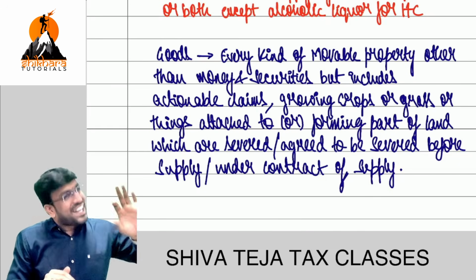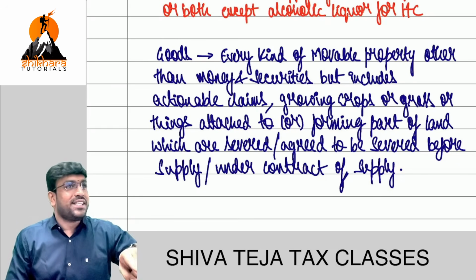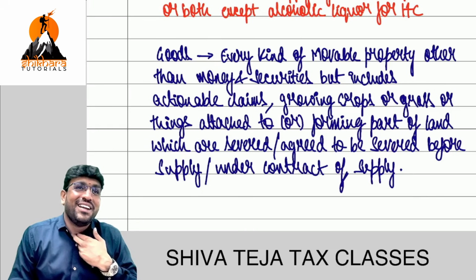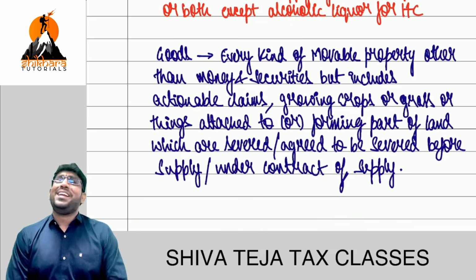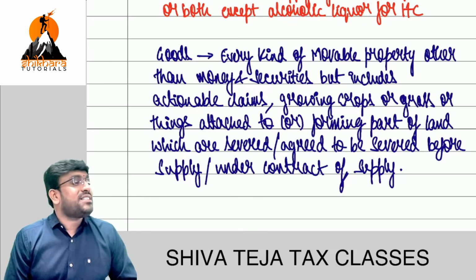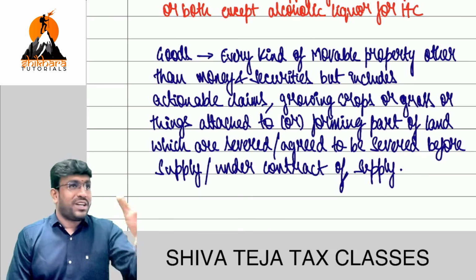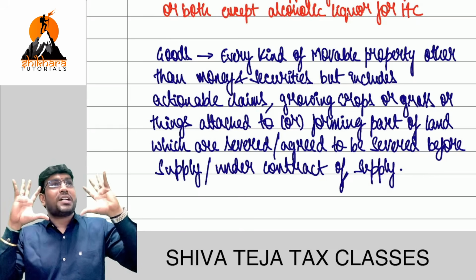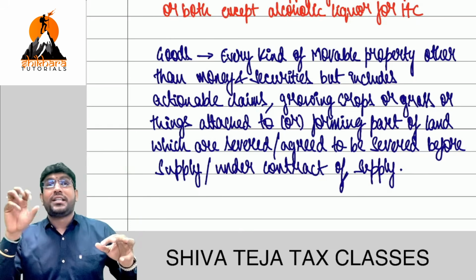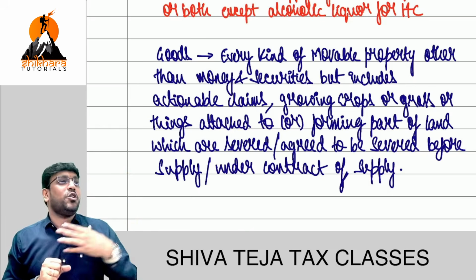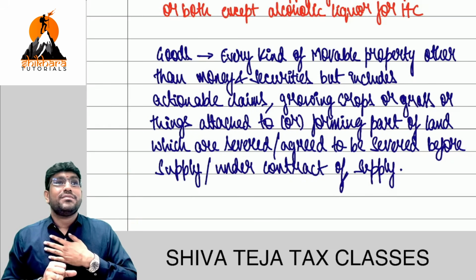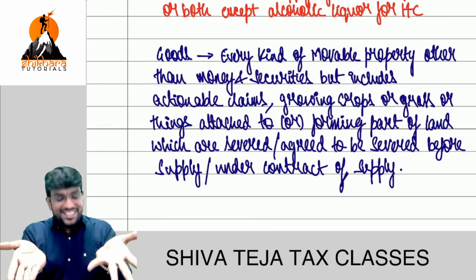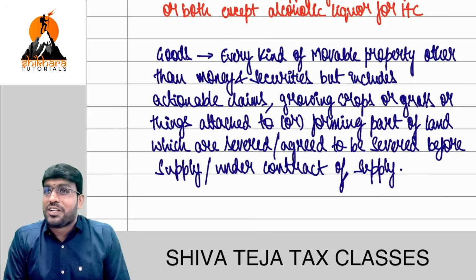So is that a currency? Yes, it is a currency. But is it legal tender? No. So is it covered in money? No. That means it is goods. You might ask what that means. Imagine some person has got a 2,000 rupee note today, which is no more working. After 25 years, there is one crazy person who is a huge fan of old coin collections. He tells you, give me that note, I will give you 1 lakh. Should you pay GST? Yes, because it is goods. That is the answer. I'm sure you got clarity.